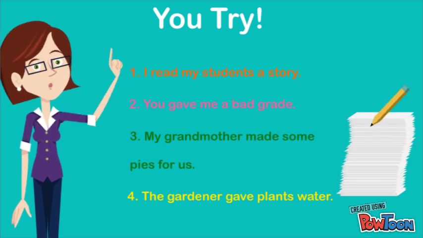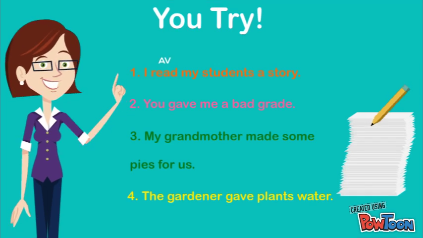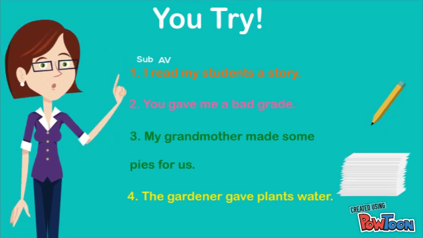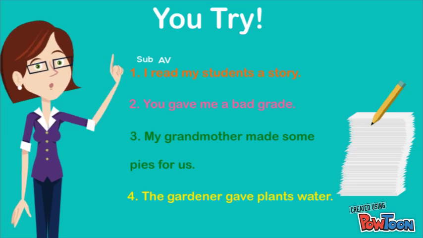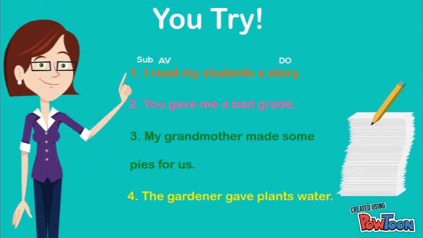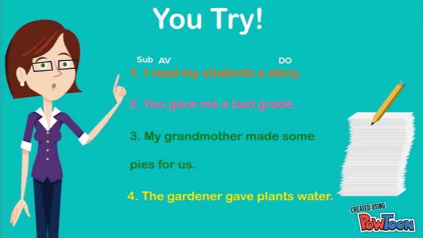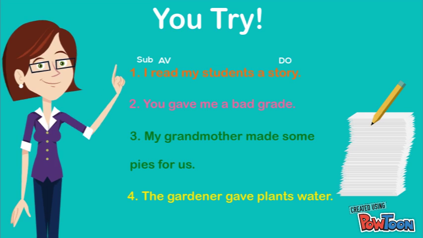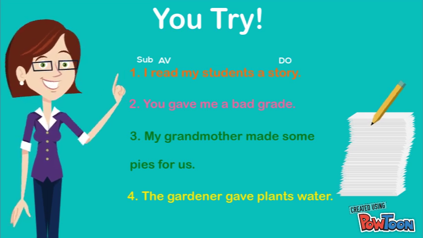1. I read my students a story. My verb is read and my subject is I. To find my direct object, I asked subject, verb, what. I read what? I read students? No, that sounds weird. I read a story. Since I have a direct object, I might have an indirect object, so let's check. I read a story to whom? Students. So students is my indirect object.